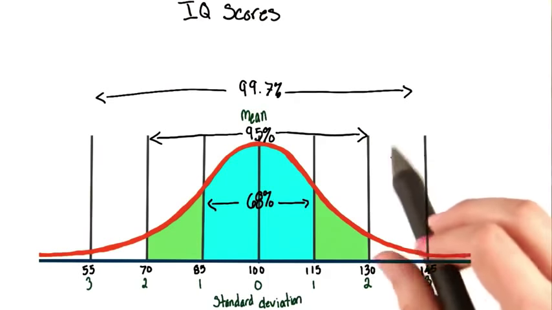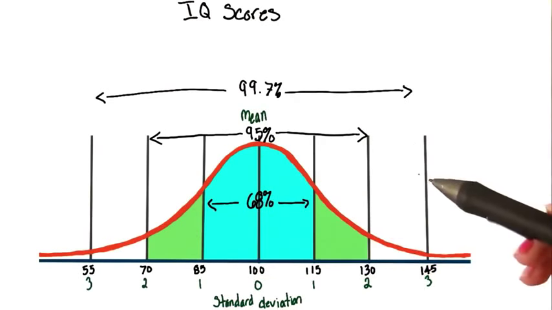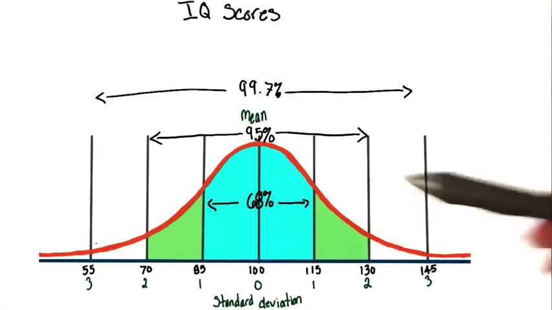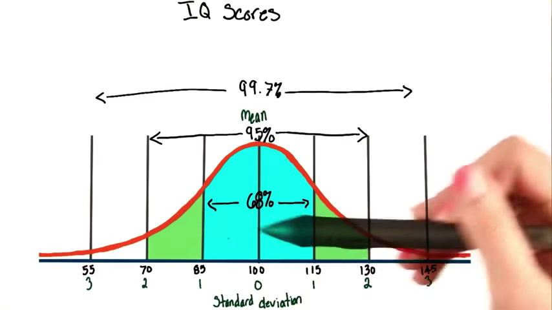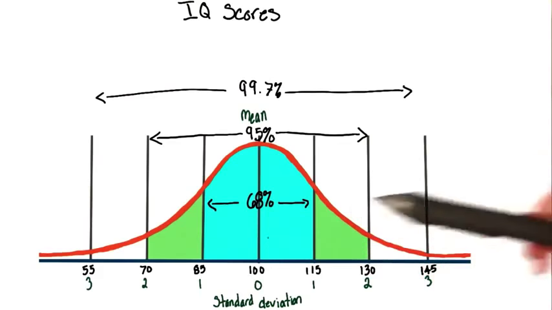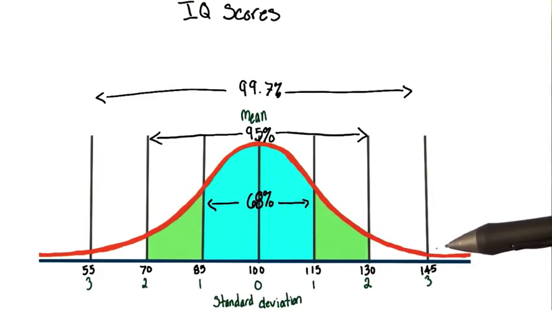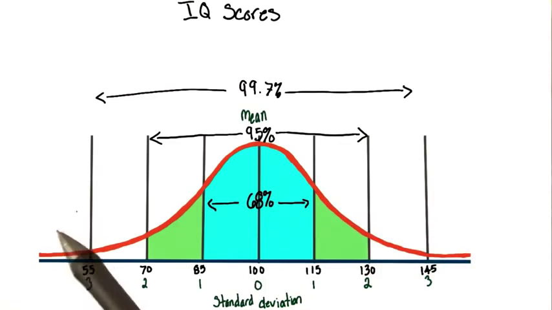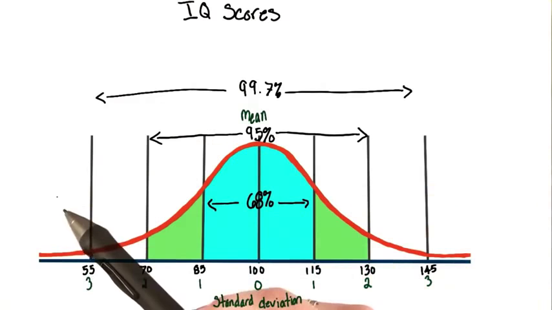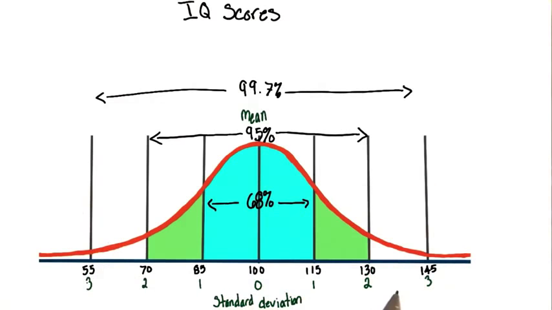Now, as you can see, with 99.7% of the population scoring within 3 standard deviations in either direction of the mean, that doesn't leave a lot of room for people to score above a 145 or below a 55. It's only about 15 out of 1,000 people score higher or lower than either one of these two extremes. We also did an example like this in Lesson 2, the research methods lesson. You should go back and check it out if this is a little confusing.